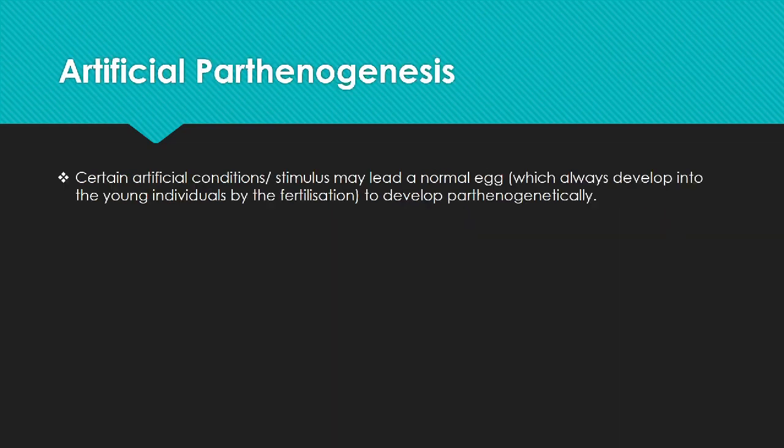Another one is the artificial parthenogenesis. It occurs under certain conditions or stimulus that may lead a normal egg, which always develops into young individuals by fertilization, to develop parthenogenetically into the embryo.